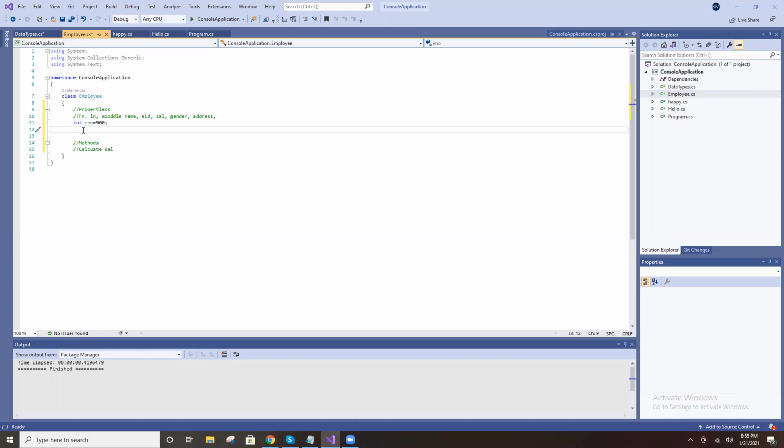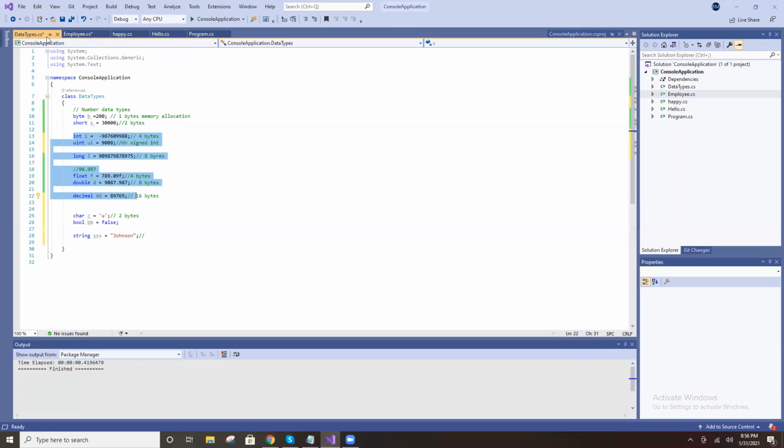That is the number. Name is there, employee name. Tell me the data type: integer, float, long?